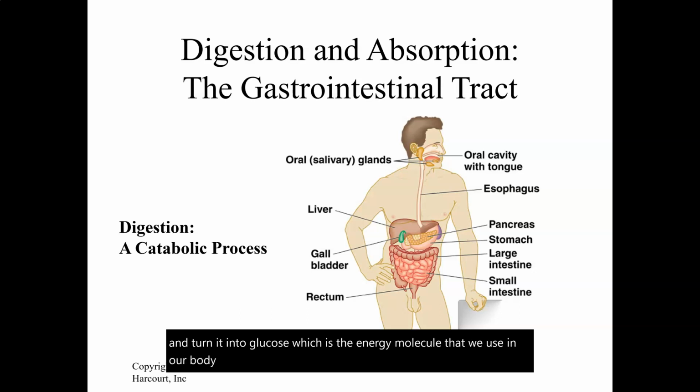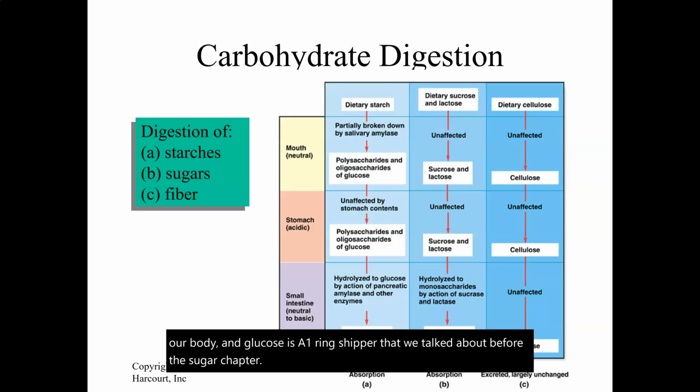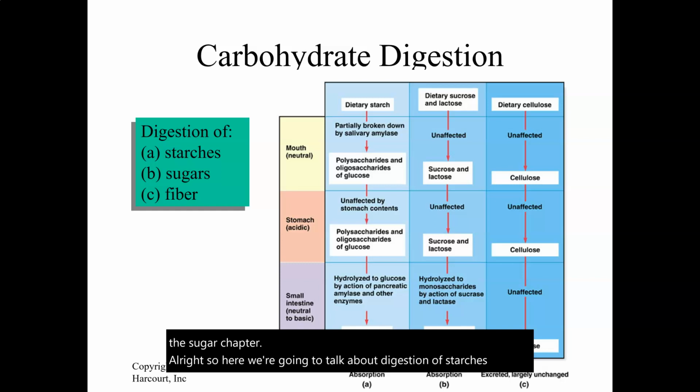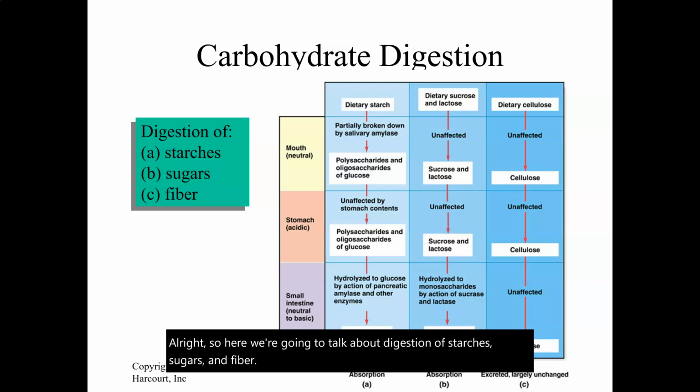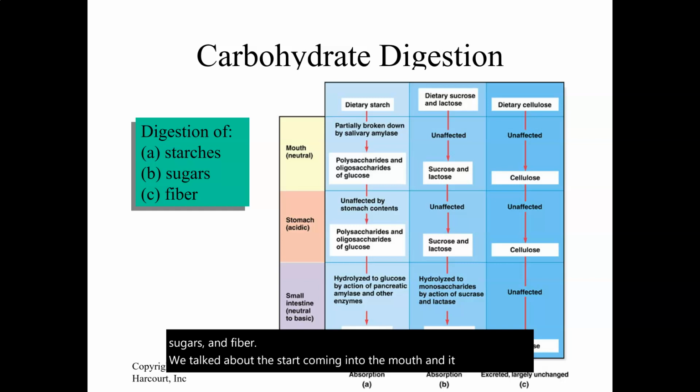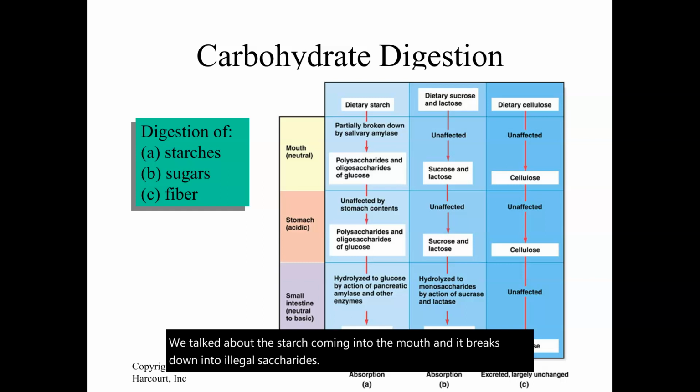And glucose is a one-ring sugar that we talked about before in the sugar chapter. All right, so here we're going to talk about digestion of starches, sugars, and fiber. We talked about the starch coming into the mouth, and it breaks down into oligosaccharides. Nothing happens to those oligosaccharides in the stomach, but they get further broken down by the pancreatic amylase and other enzymes into glucose.